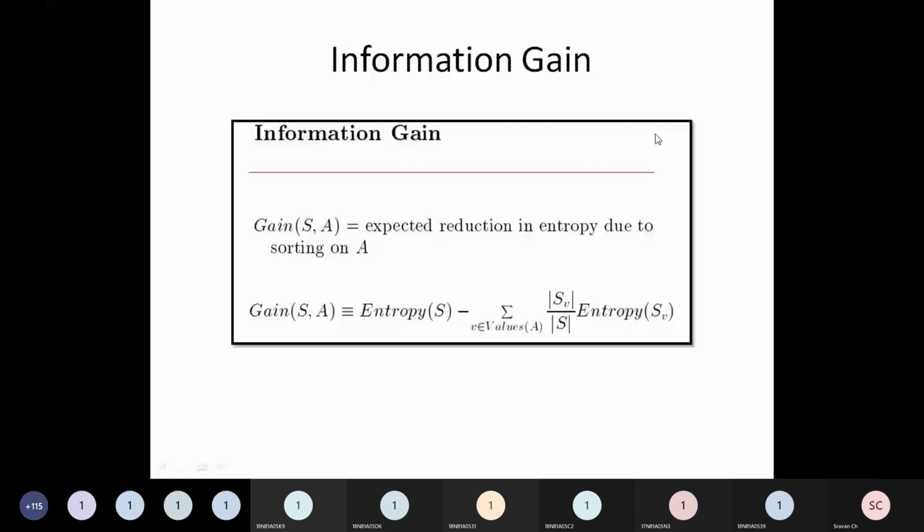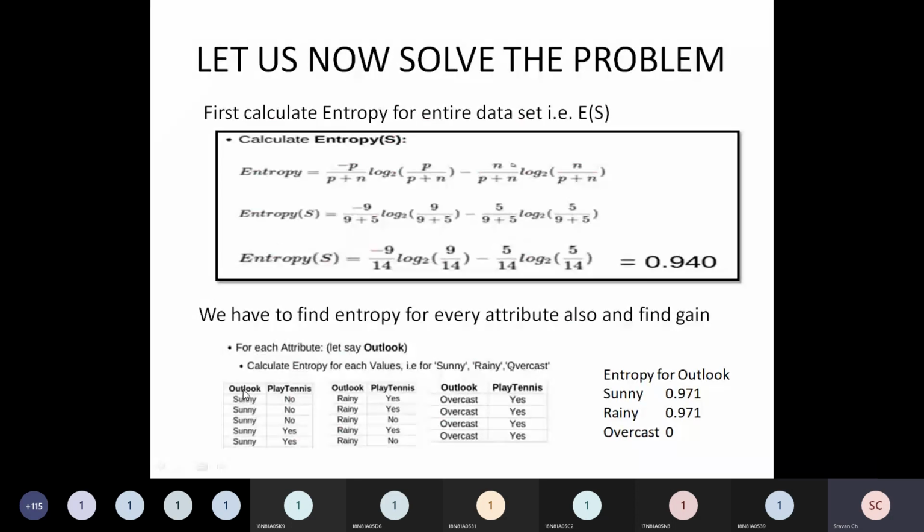Observe this carefully, right? In the outlook parameter, 5 times sunny was there. And when the value was sunny, what was the outcome? Forget about the remaining parameters. When it was sunny: no, no, no, yes, yes. Similarly, when it is rainy, it was rainy 5 times, and the outcome was yes, yes, no, yes, no. Similarly, when the value was overcast, the outcome was always yes, yes, yes.